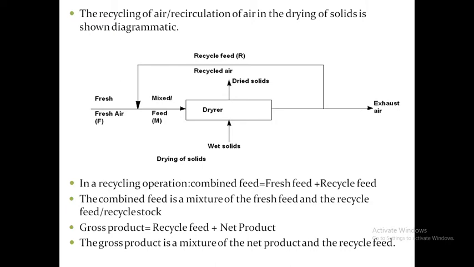The dryer produces the dried solid from wet solid with the help of hot air. Recycle air and fresh air together make the mixed feed. This air is sent into the dryer, where the wet solid is fed and, with the help of the hot air, the moisture is removed. Finally the product, dried solid, is produced. What about the outlet? For this process, exhaust air is removed. Why? Because air acts as an inert gas.